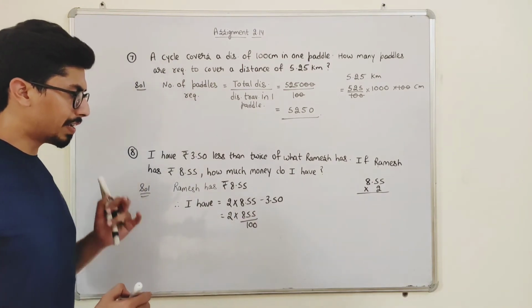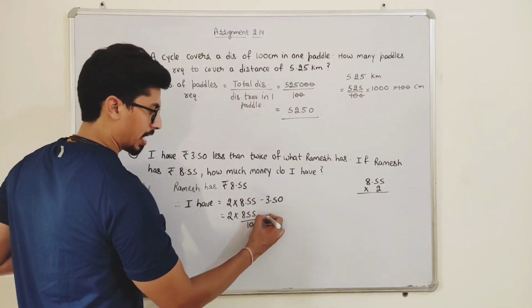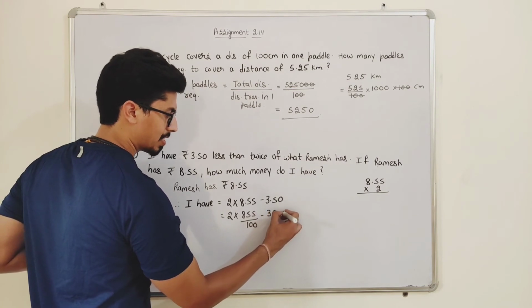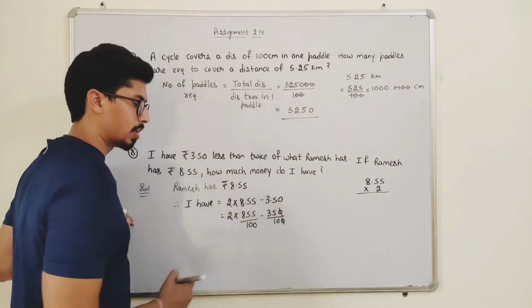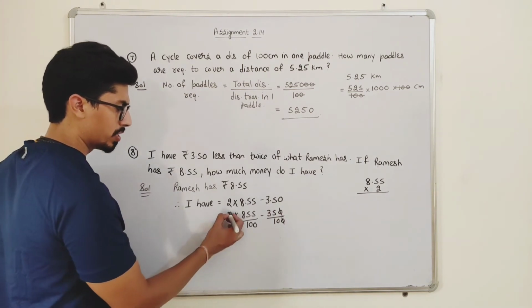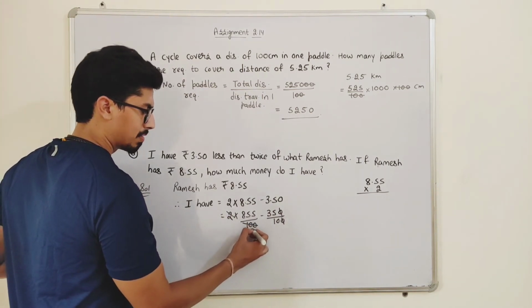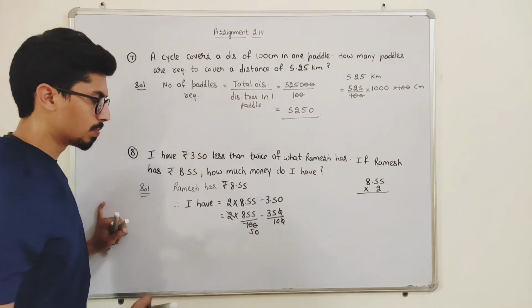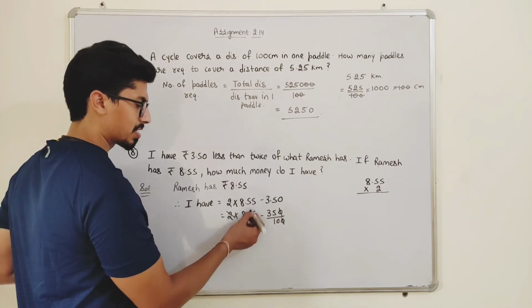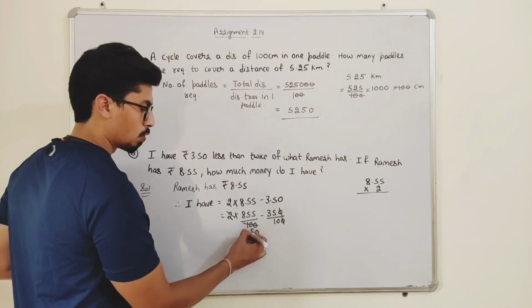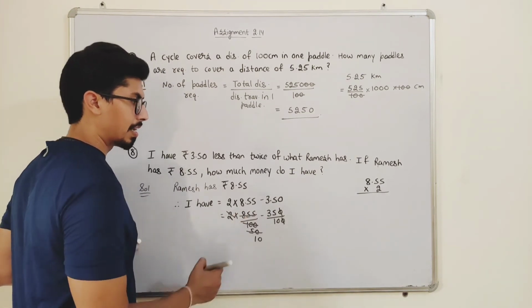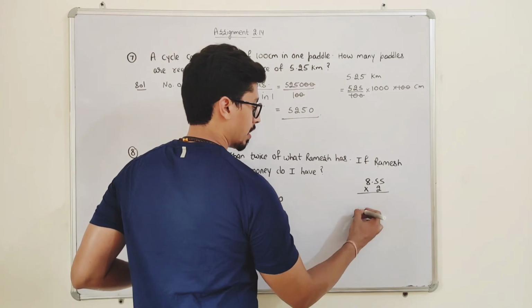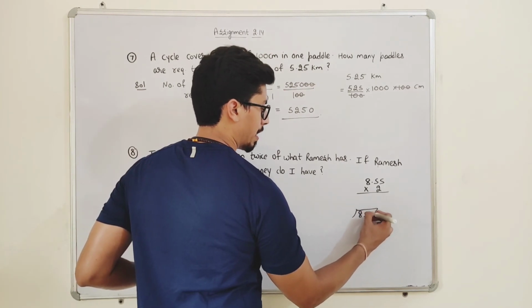Okay. Students, here also I can write it like this: 0 cancels out with this 0. Similarly, 2 5s are 10 and 0. Again, I can cancel them out by 5. So 5 into 10 can be written as 855 divided by 5.